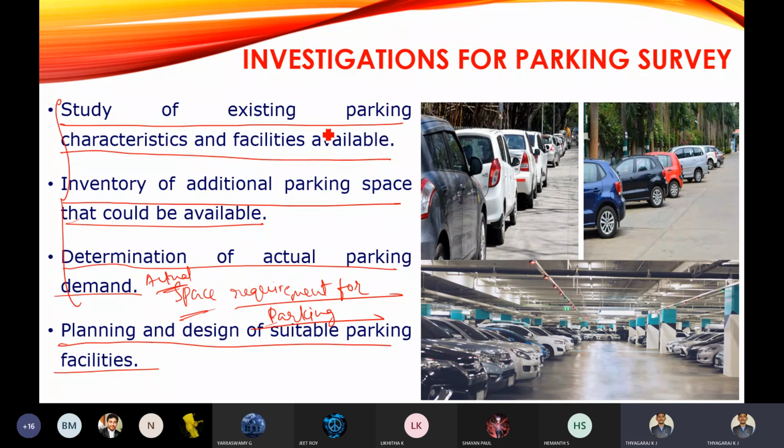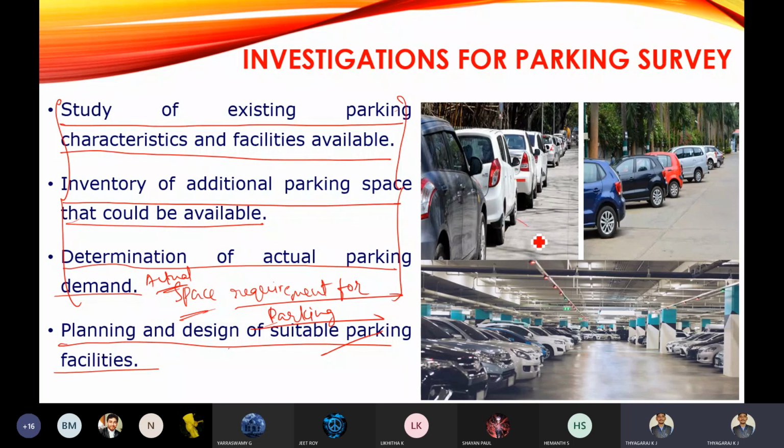Study of existing parking characteristics and facilities available, inventory of additional parking space that could be available, you are going to look into that. Then actual parking demand, that is the actual space requirement by the vehicle, you are going to determine. Then planning and designing suitable parking. By collecting all this data, we are going to design the suitable parking system or parking facilities.